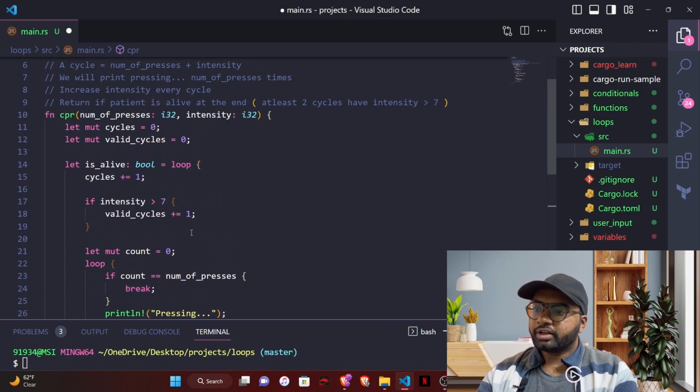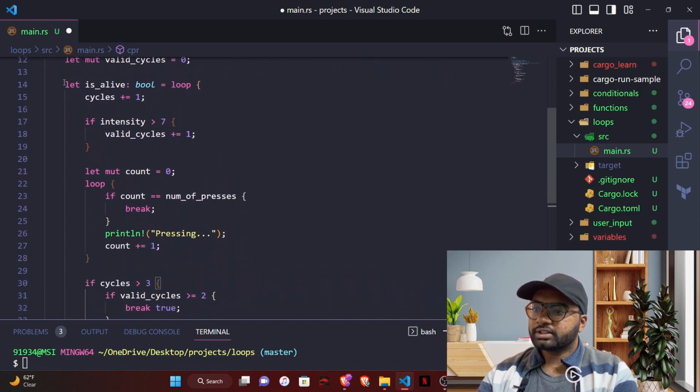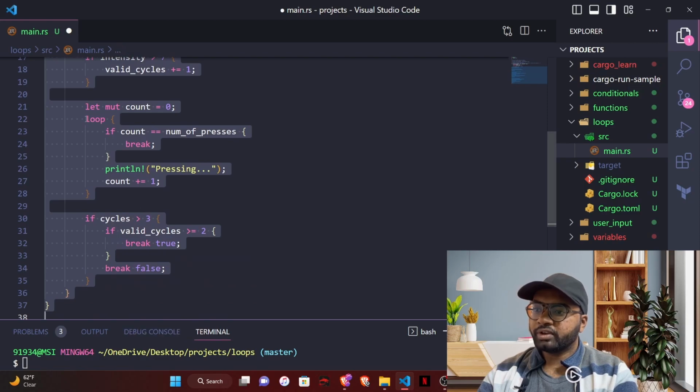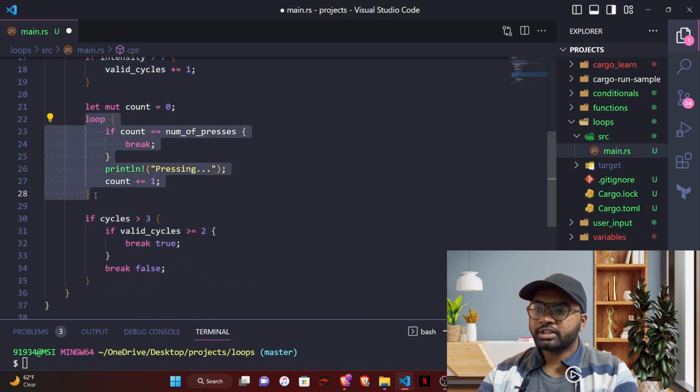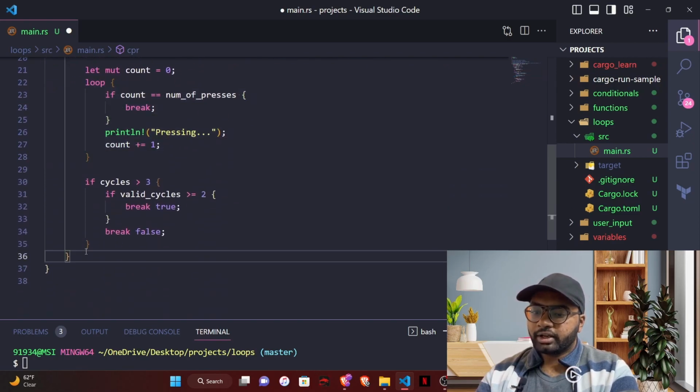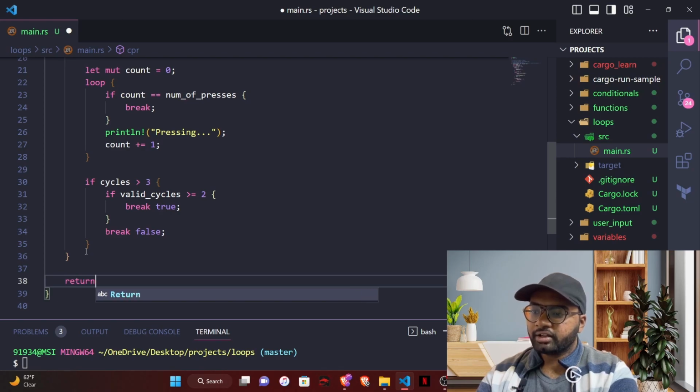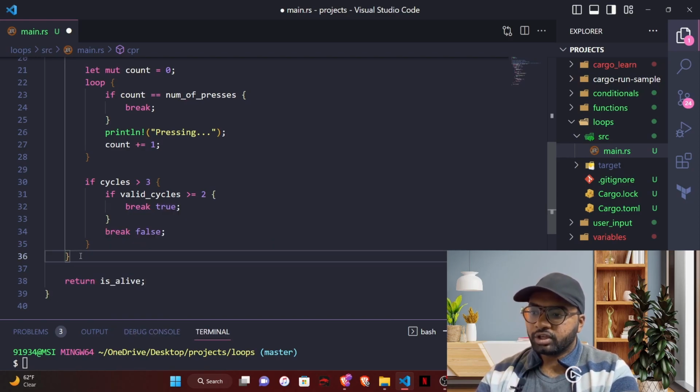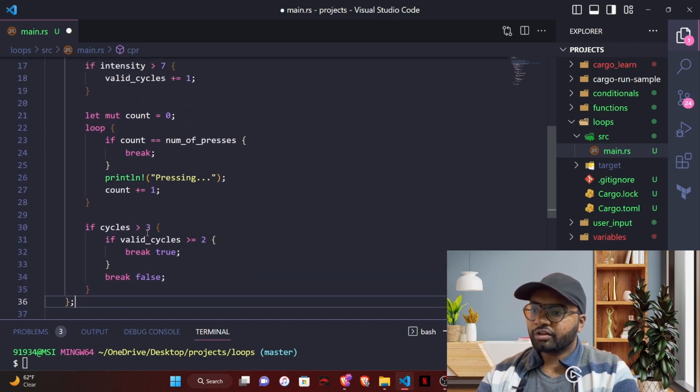Now after this entire loop is done, we have a loop, and inside the loop we have another loop. This is what we call nested loops because one loop is nested inside another loop. So after this entire loop is done, we'll return this is alive value, and we have to keep semicolons at the end of the loops as well.